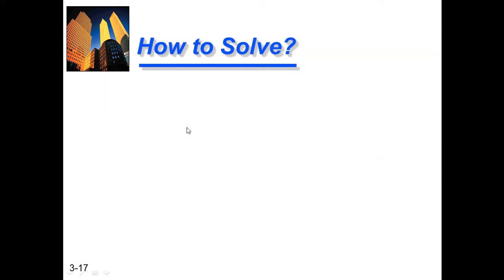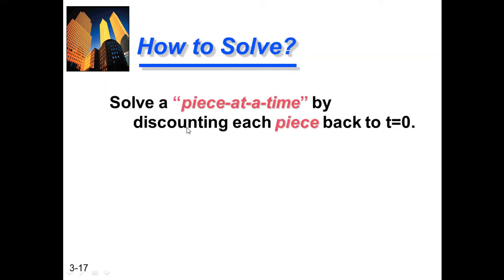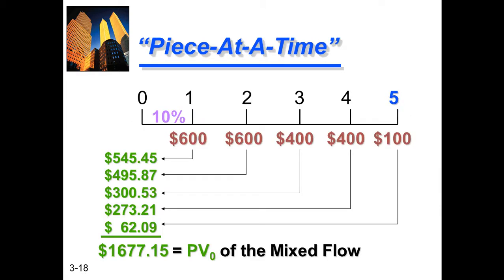How can you solve these problems? One piece at a time, discounting each back to time 0. You can see the first year amount is discounted for 1 year, the second year amount for 2 years, the third year amount for 3 years, the fourth year amount for 4 years, and the fifth year amount for 5 years. At 10%, this is the formula.